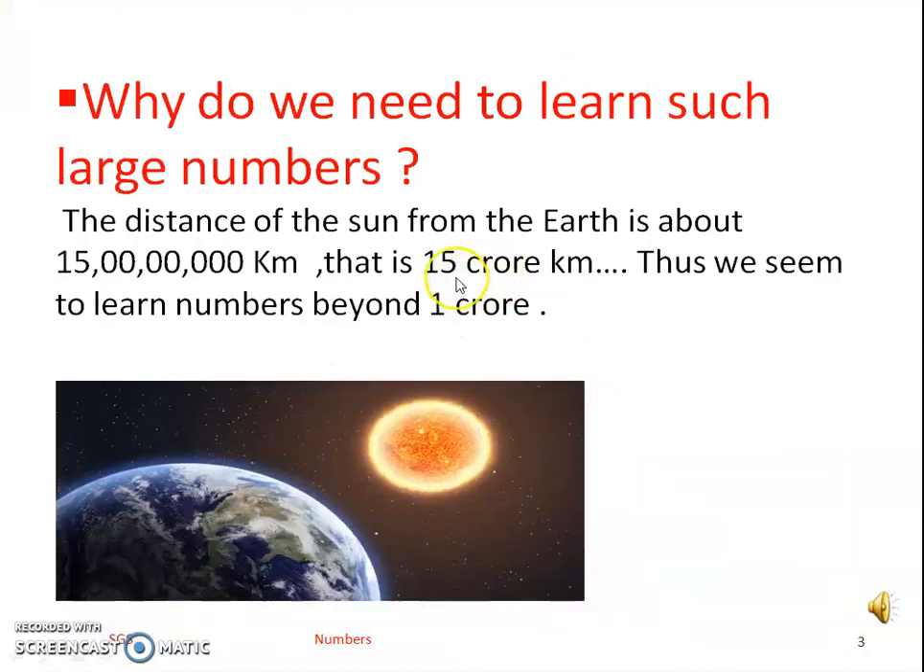Have you ever thought why we need to learn such large numbers such as 1 crore, 10 crore and above? Wait, I will tell you. The distance of the sun from the earth is about 15 crore kilometers, and many other things we measure in large numbers. Thus, it is useful to learn numbers beyond 1 crore.